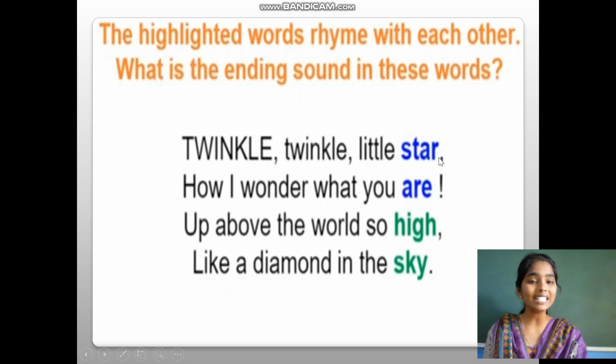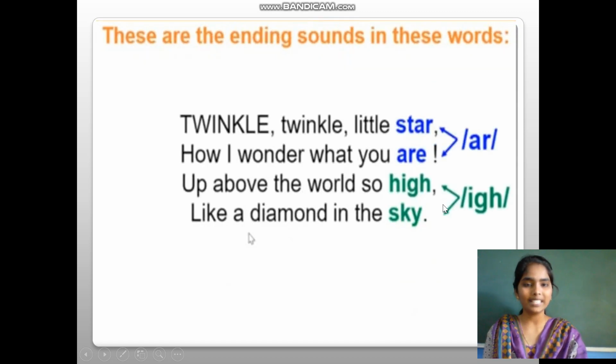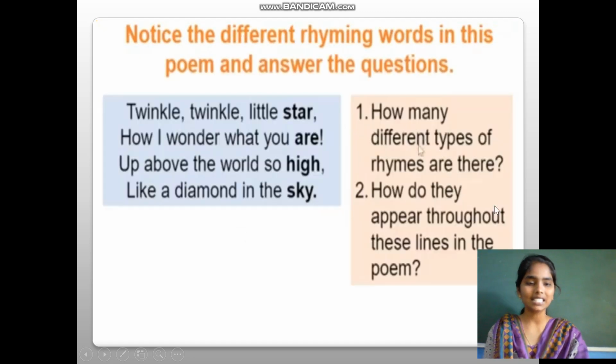What is the ending sound of these words? Yes, star and are are rhyming words. High and sky, the ending sound is I, isn't it? Yes. Notice the different rhyming words in this poem and answer the questions. How many different types of rhymes are there in the given stanza? How do they appear throughout these lines in the poem? I want you all to think about these questions.